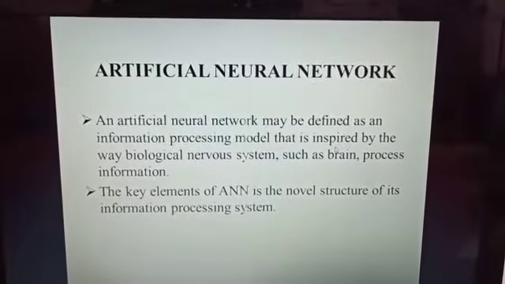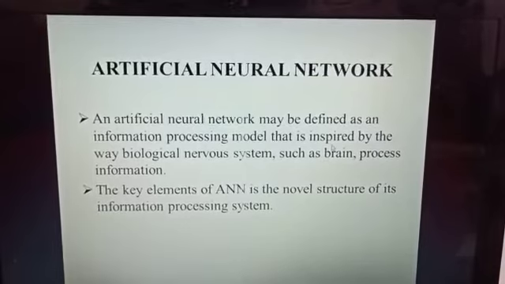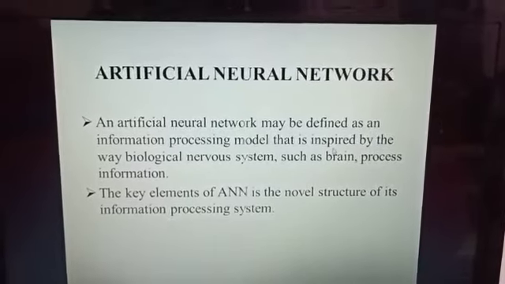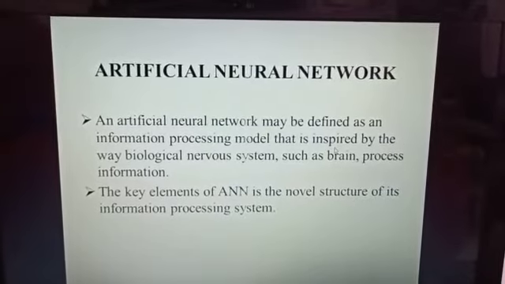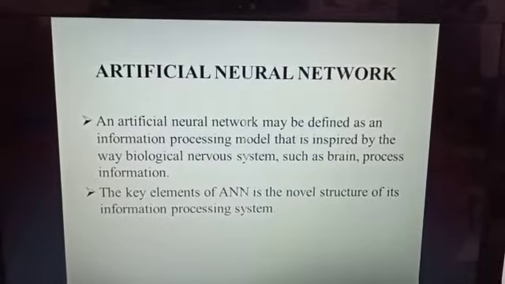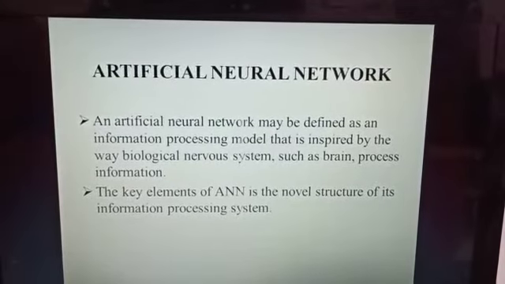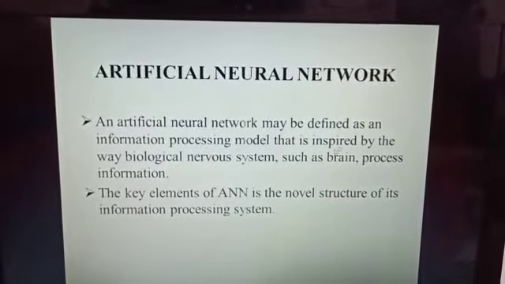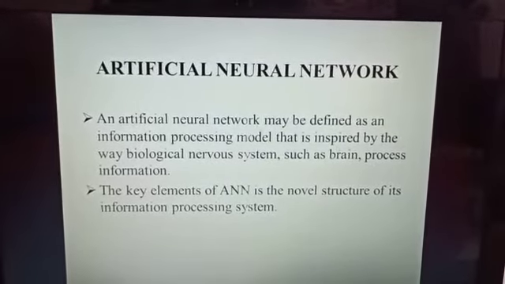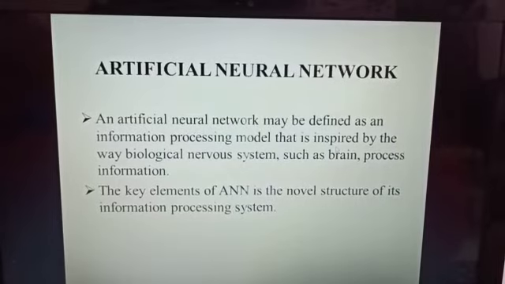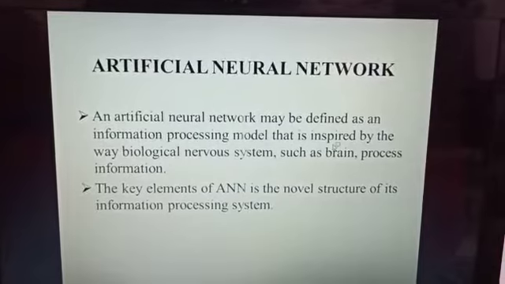Artificial neural network. Artificial neural network may be defined as an information processing model that is inspired by the biological nervous system, such as the brain processing information. Artificial neural network is simply inspired by biological brain. This is the model of brain. The key element of ANN is the novel structure of its information processing system.